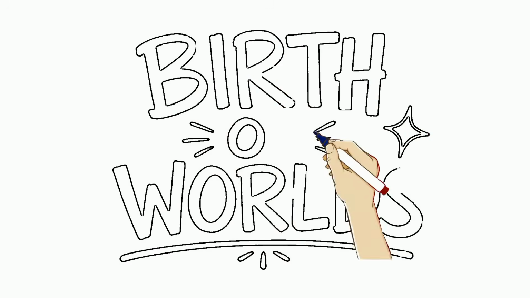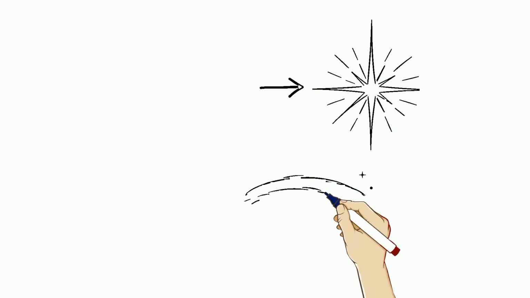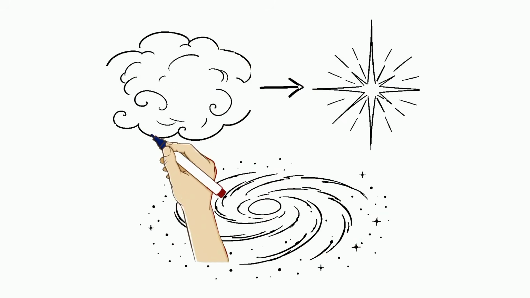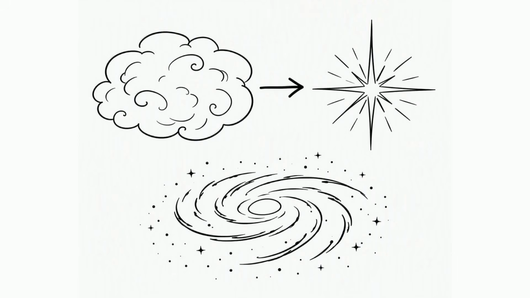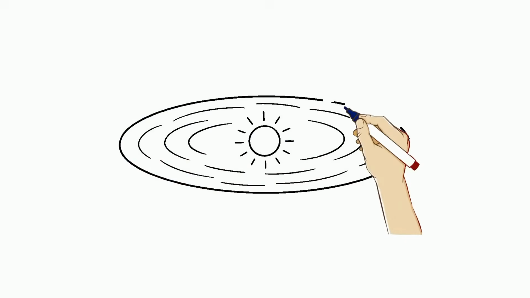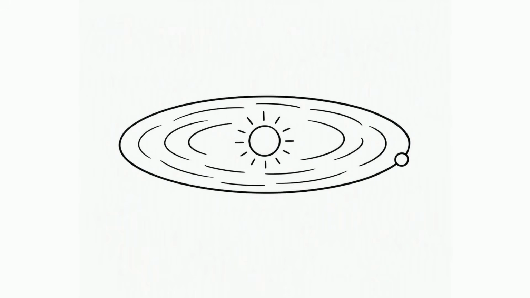Birth of worlds. In the dark young universe, vast clouds of gas drifted silently until gravity pulled them together, igniting the very first stars and weaving them into magnificent galaxies. Around one young star, a swirling disk of dust collapsed, and from that cosmic cloud, a rocky world slowly emerged. How did it truly form?